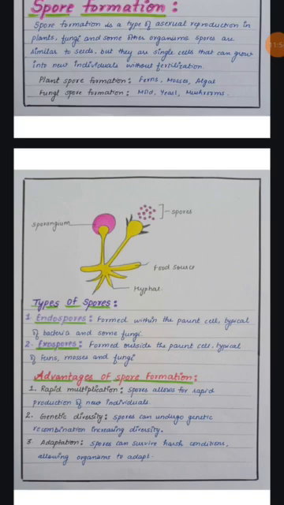So in this video we have discussed types of reproduction in plants. These are of two types, sexual and asexual, and we have discussed both of them in detail.